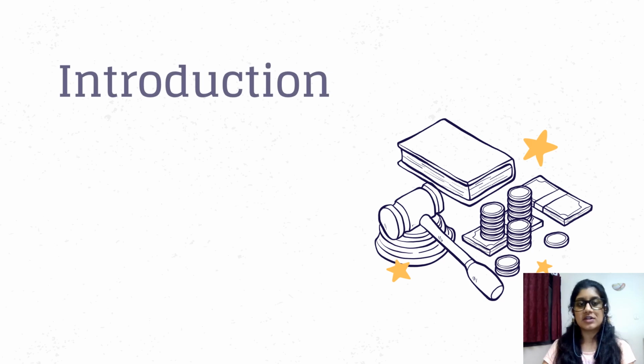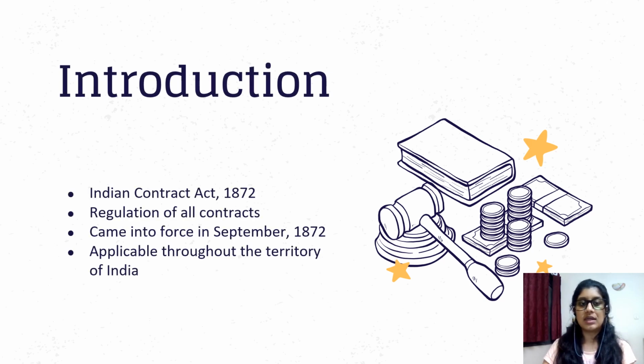Now the Indian Contract Act of 1872 deals with the regulation of all the contracts that are made in India and even foreign contracts. It came into force in September of 1872 and it is applicable throughout the entire territory of India except for the state of Jammu and Kashmir.